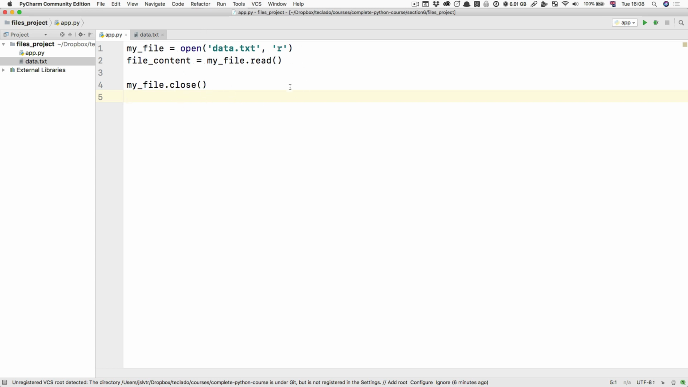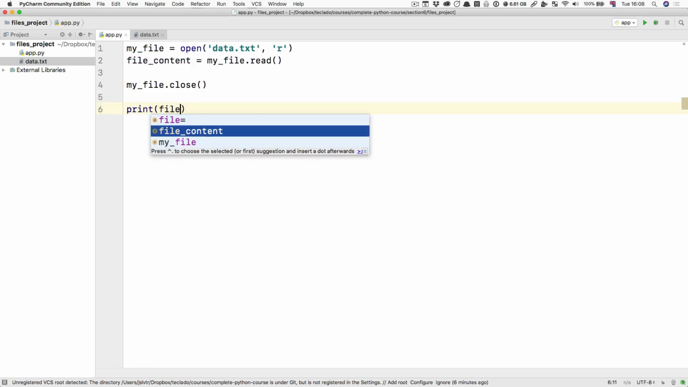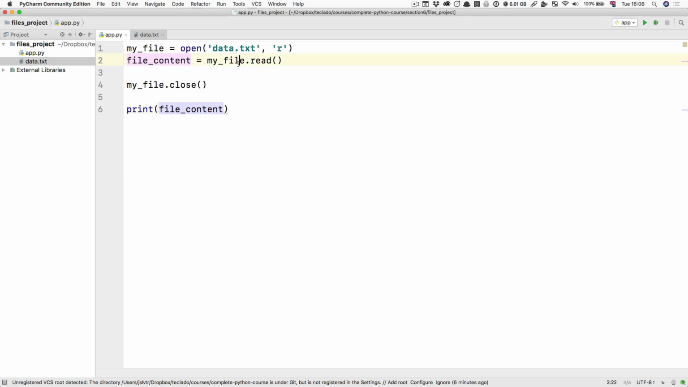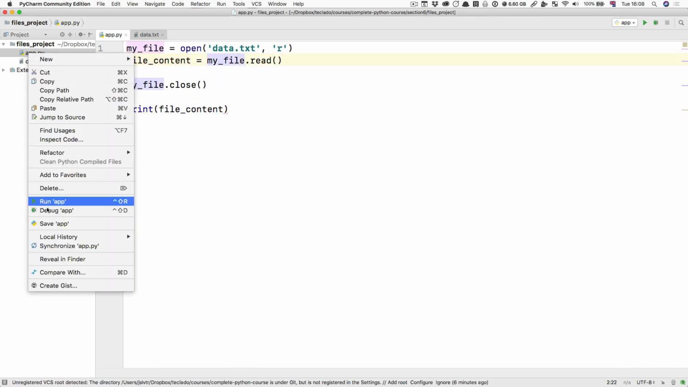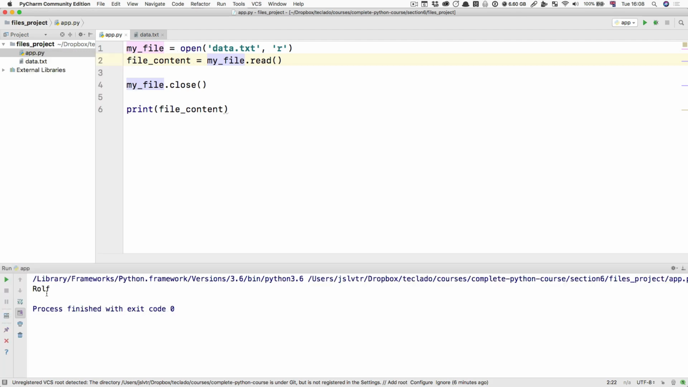If you wanted to read it again or interact with it in any other way, you would not be able to do so. However, we've already extracted what we wanted from it, that's the whole contents, and we can print them out. So that's it. That's really as simple as it gets. Let's right-click app.py and run it. And notice how now we get Rolf. Also, as a side thing, I've increased the font size of this command line, just for your benefit.